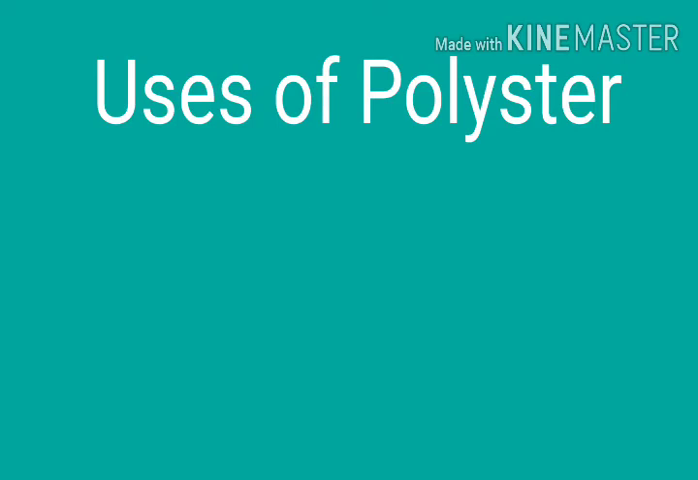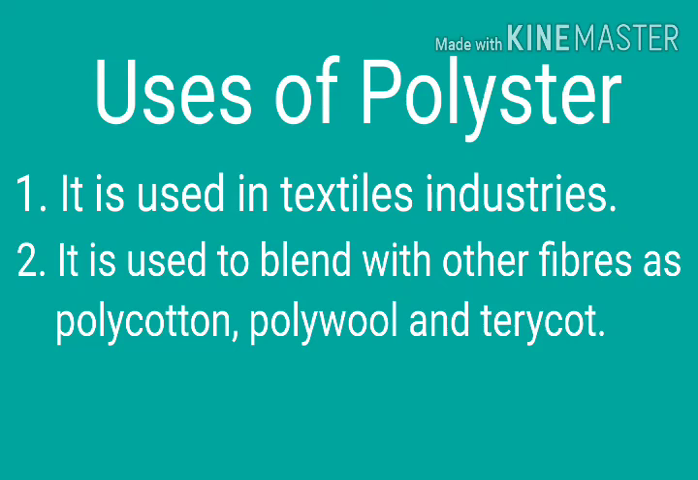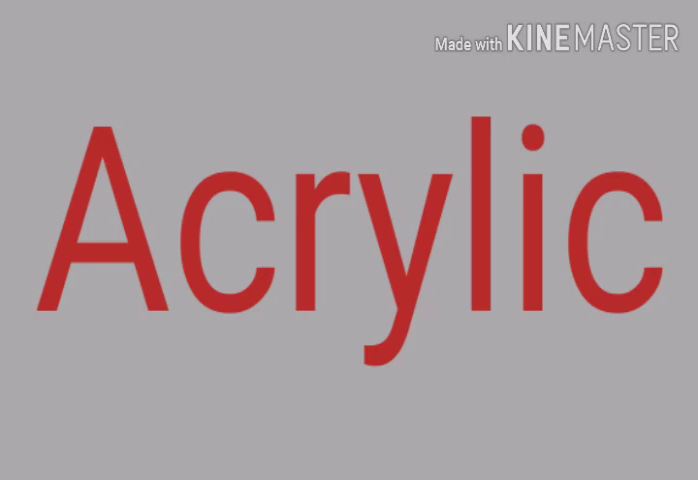Usage of polyester. It is used in textile industries and it is used to blend with other fibers as polycotton, polywool and terrycloth, by mixing polyester and cotton, polyester and wool and terylene and cotton respectively. Acrylic is a synthetic fiber which is a substitute to wool.